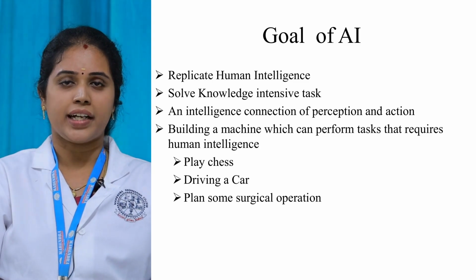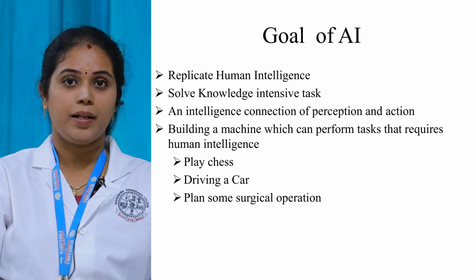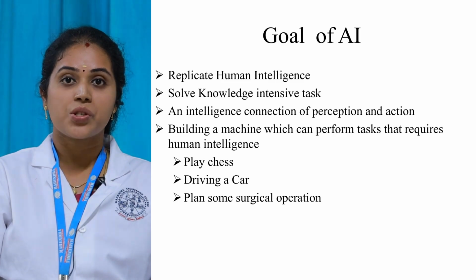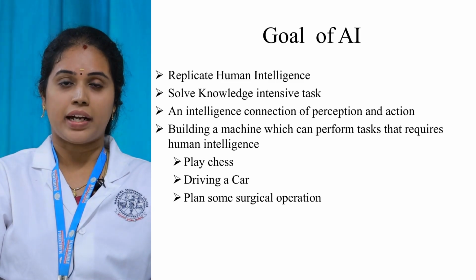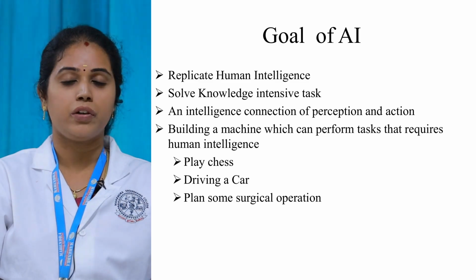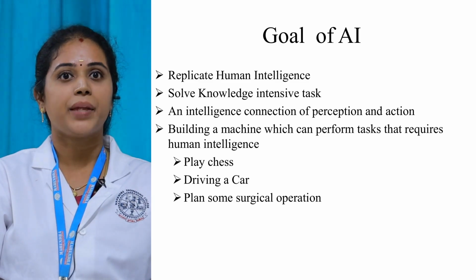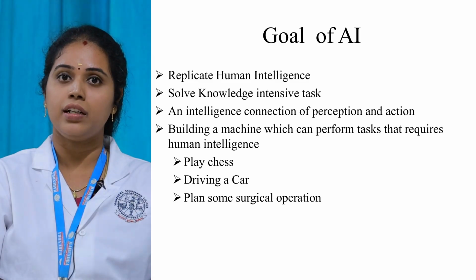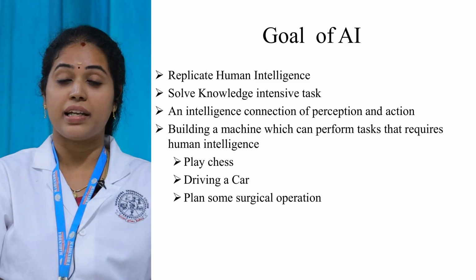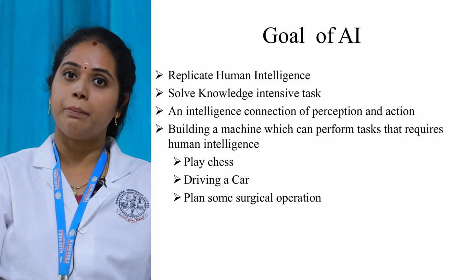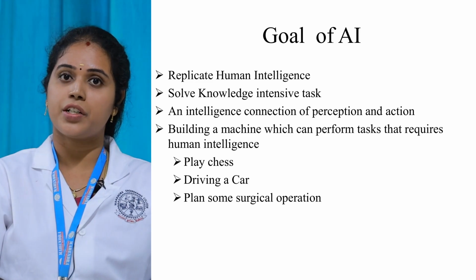That is a normal thing, right? But playing chess by a machine is a tedious task, and that is also happening with the help of artificial intelligence. Then surgical operations: in the medicine field, artificial intelligence plays a major role, so a machine can do some surgical operations.